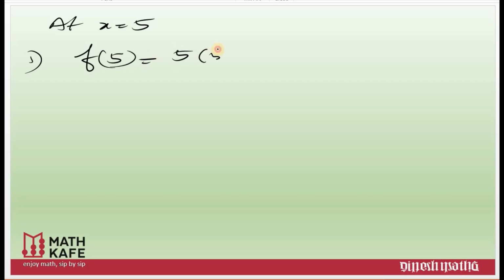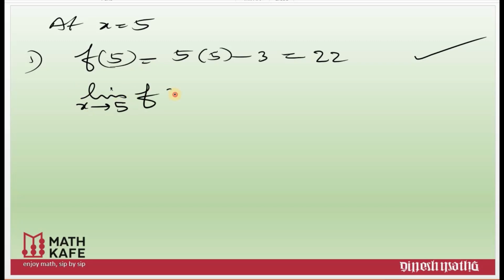5x minus 3, 5 into 5 minus 3, 25 minus 3, 22. First step is correct. The function is well defined at x is equal to 5. Second step, limit x tends to 5 f of x. That means limit x tends to 5, 5x minus 3.